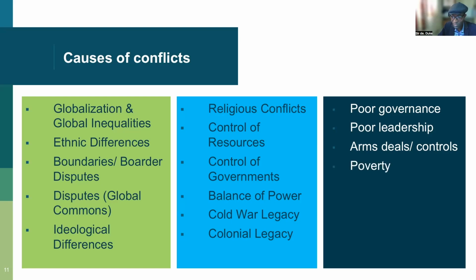Then poverty as well is a cause of conflict. There's a common statement that says a hungry man is an angry man. If people are poor and they cannot find any other means or solution to their misery, they may organize to rise against governments. Right, these are the types and causes that we talked about in this session. Keep on researching. There's no guesswork to these issues. You have to start. You have to read wide.